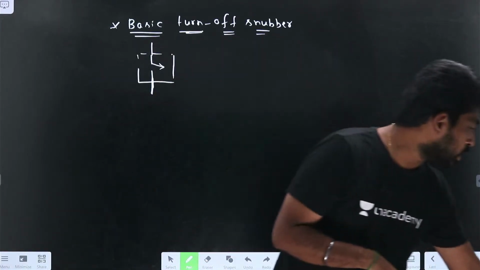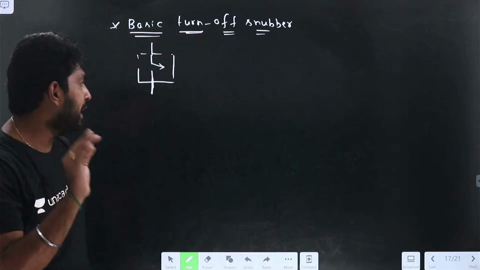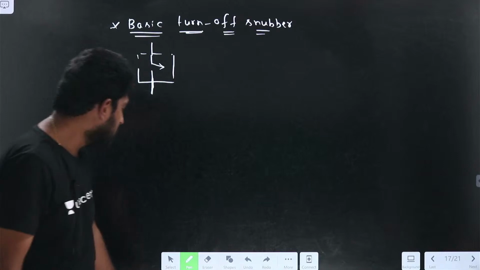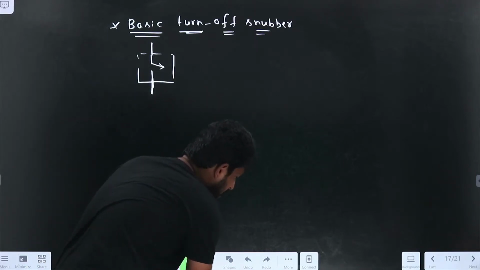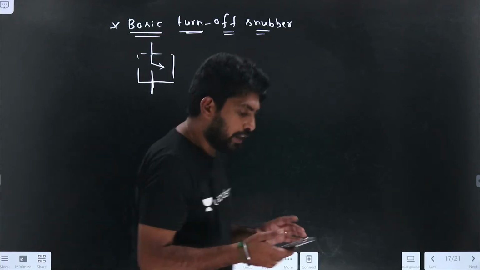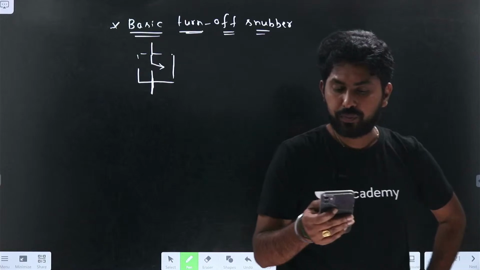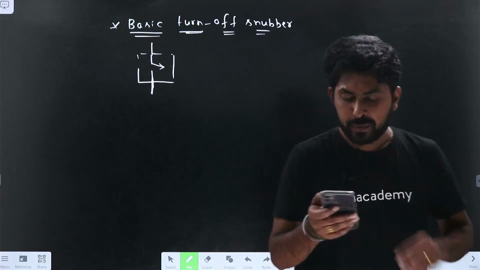I think you have understood. Are you clear with this? When you connect the inductance, what happens here? Try to tell me, guys. Up to here you are clear, right? So try to respond.